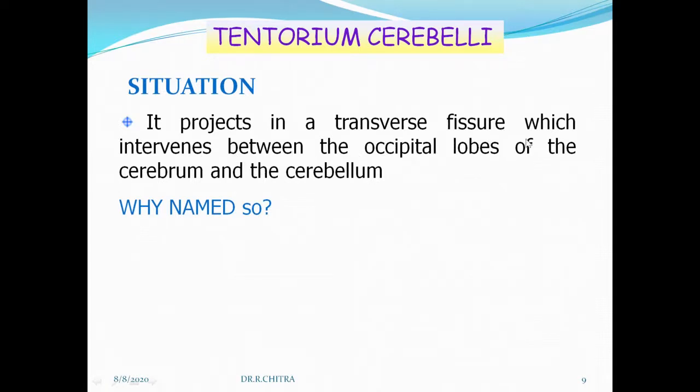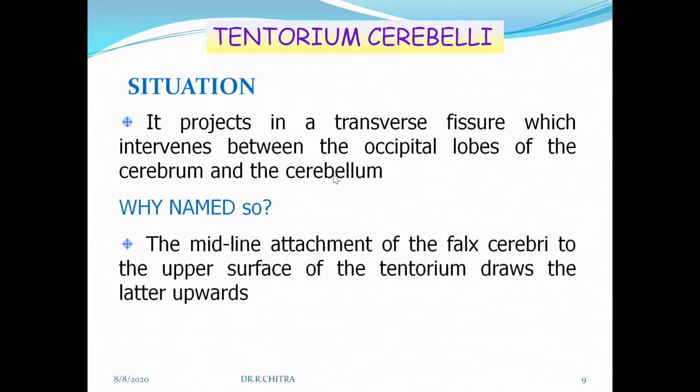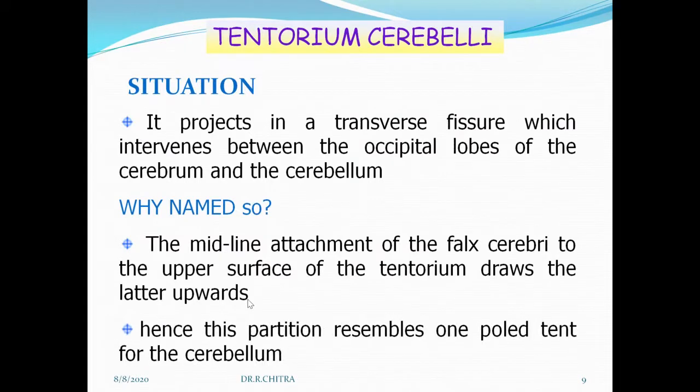So it separates the occipital lobes of the cerebrum and the cerebellum. Why named so? The midline attachment of the falx cerebri to the upper surface of the tentorium draws the tentorium upwards, so it resembles a one-poled tent for the cerebellum.